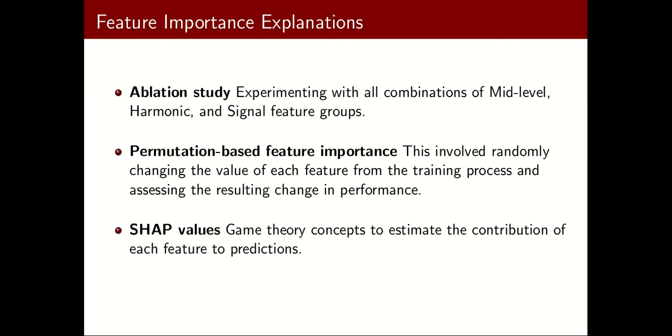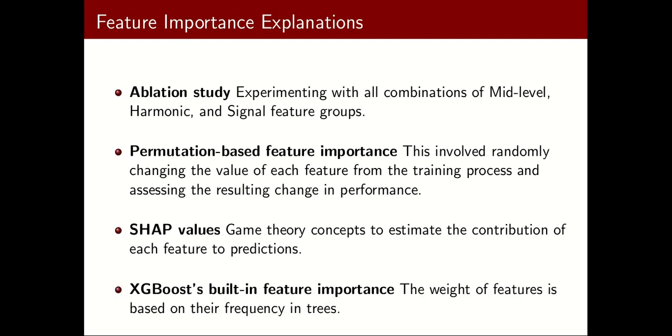The third way we obtain explanations is through Shapley values, which are based on game theory concepts. And the last way is through XGBoost built-in feature importance, which is based on how many times the features appear in the trees.